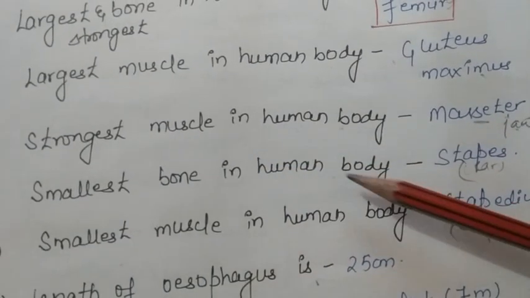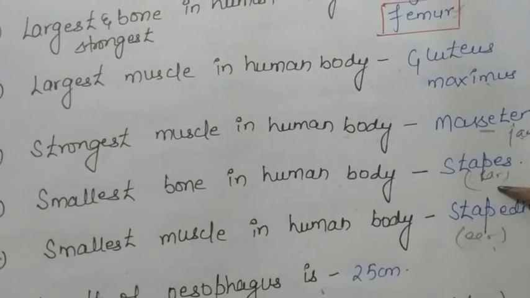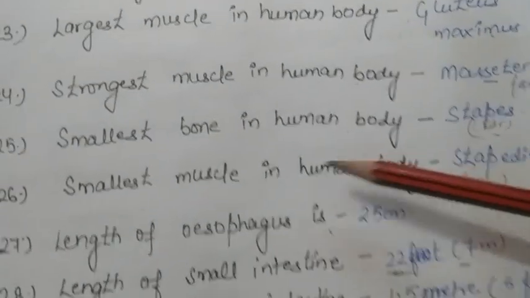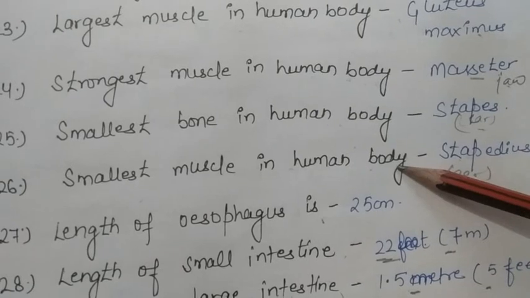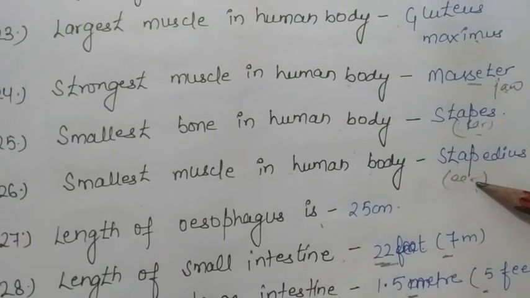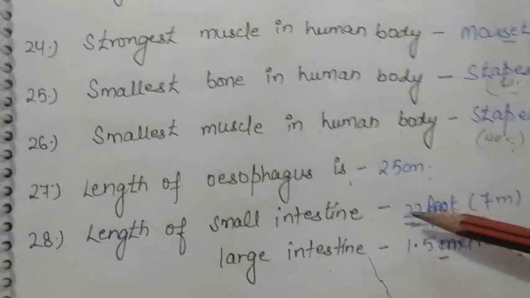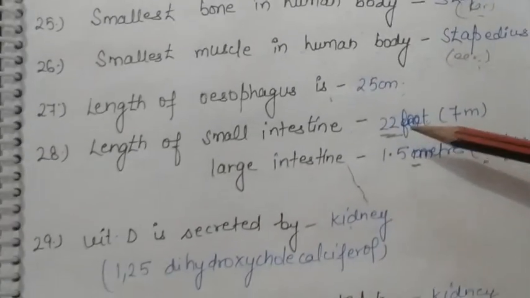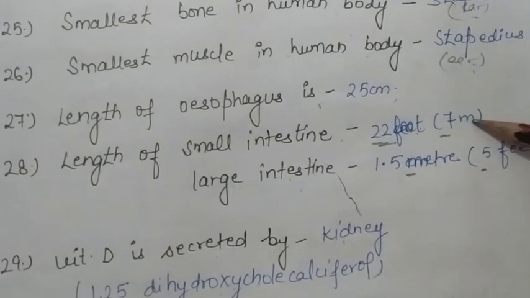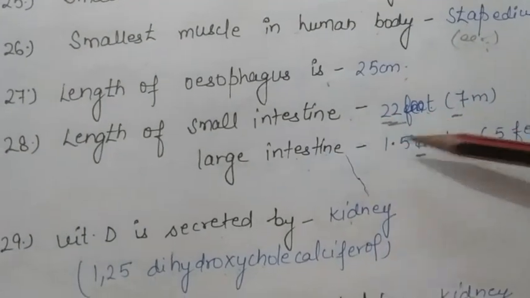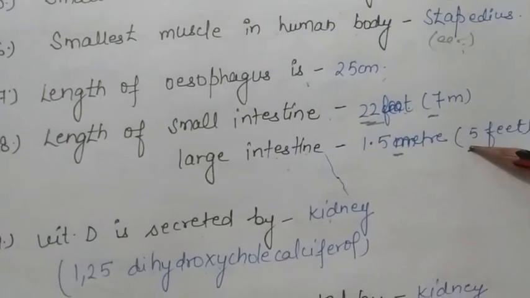Smallest bone in the human body is stapes, present in the ear. Smallest muscle in the human body is stapedius, that is present in the ear. Length of esophagus is 25 cm. Length of small intestine is 22 feet or 7 meter. Large intestine length is 1.5 meter or 5 feet.